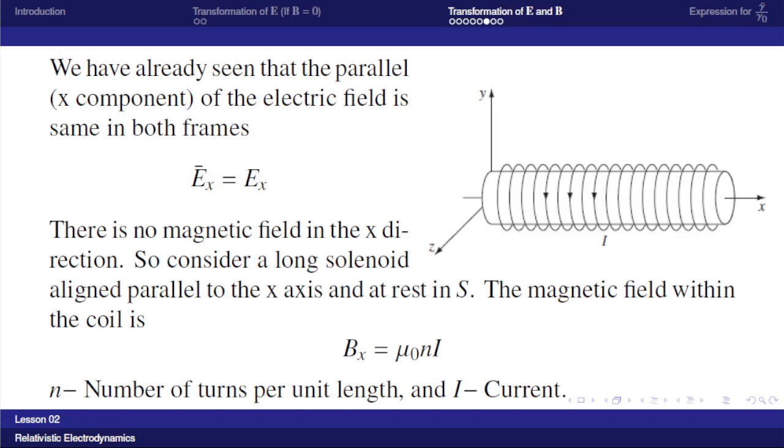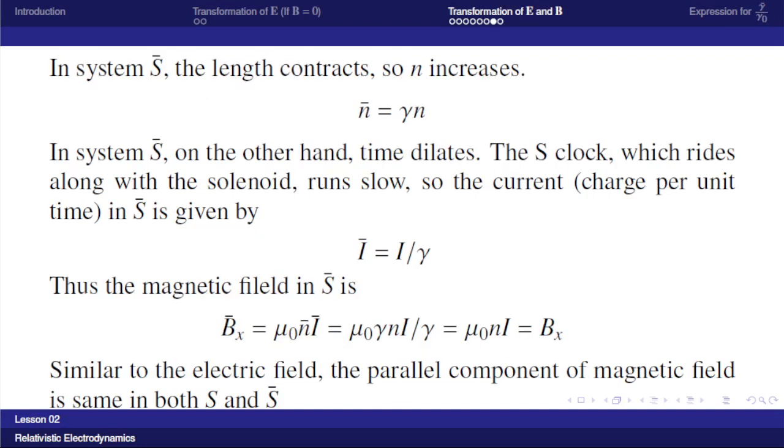So consider the magnetic field within the coil is Bx is equal to mu 0 nI, where mu 0 is the permeability, n is the number of turns per unit length, and I is the current through the solenoid. Now the same solenoid is observed in the S bar frame. S bar frame is moving to the right, so the solenoid will be moving to the left. As the solenoid is moving to the left, its length will be decreased. As length decreases, the number of turns per unit length will increase. So n increases. It becomes n bar, which is equal to gamma n.